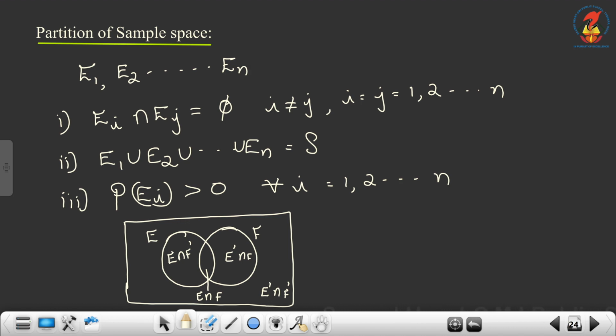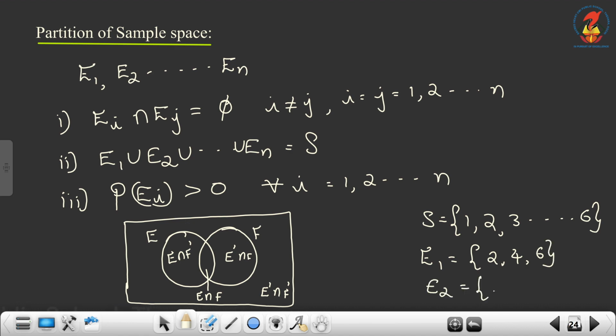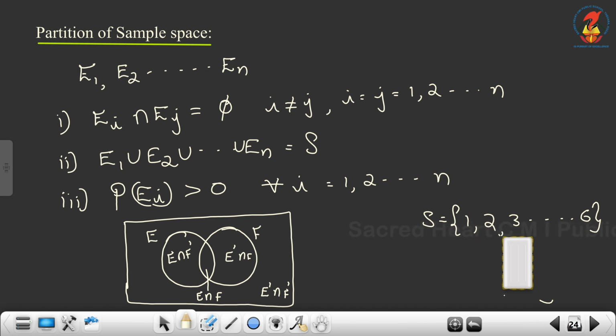Another example, when we throw a die, the sample space is the set 1, 2, 3, 4, 5, 6. So I can write let E1 be the set of even numbers, and E2 odd numbers. Is this a partition of the sample space? Yes. E1 union E2 gives S, E1 intersection E2 is null set, and probability of E1 and probability of E2 are greater than 0. So this is one partition.